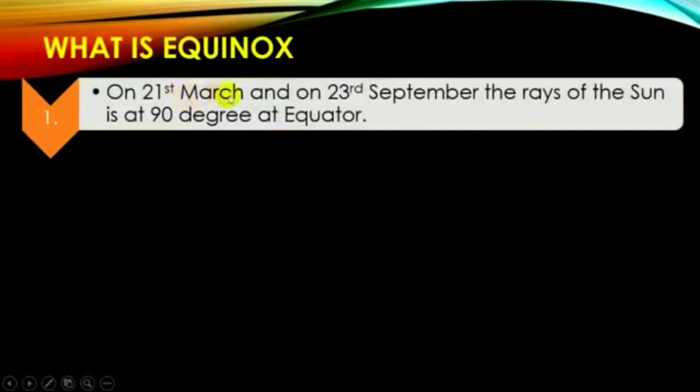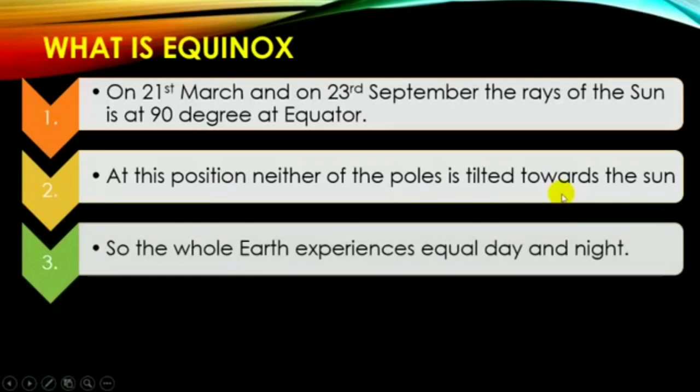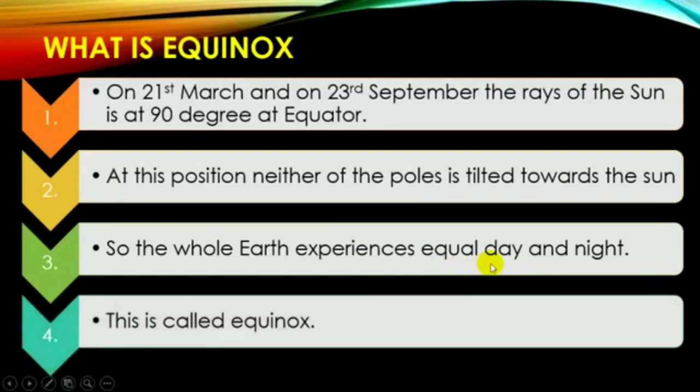What is equinox? On 21st March and on 23rd September, the rays of the sun are at 90 degrees at the equator. At this position, neither of the poles is tilted towards the sun. So the whole earth experiences equal day and night. This is called equinox. Effect of equinox month.